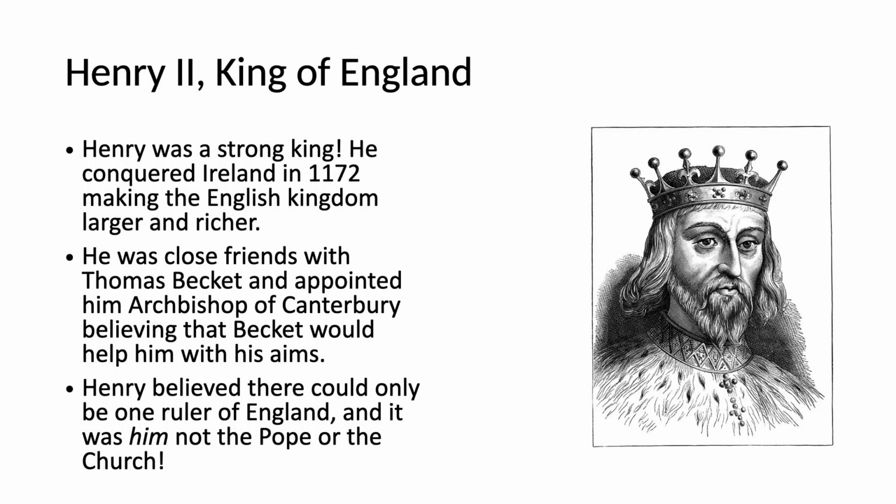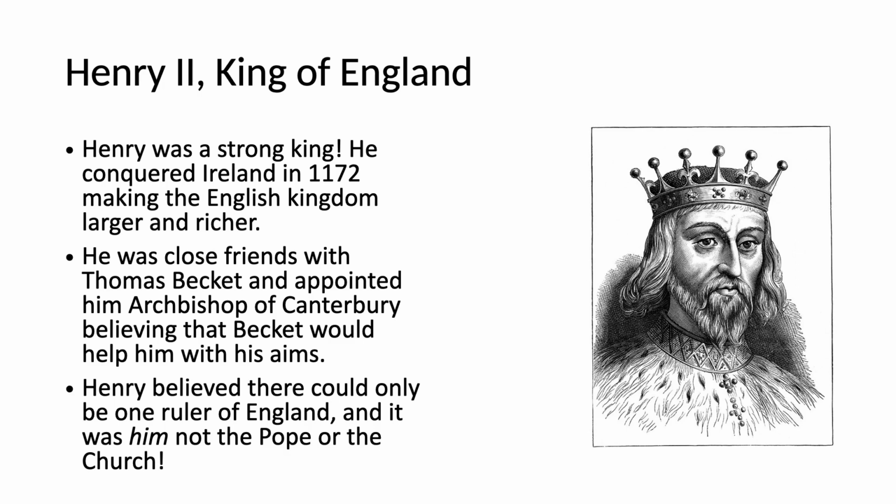So Henry II was the King of England. Henry was a strong king. He conquered Ireland in 1172, making the English kingdom larger and richer. He was close friends with Thomas Becket and appointed him Archbishop of Canterbury, believing that Becket would help him with his aims. Henry believed there could only be one ruler of England, and it was him, not the Pope or the Church. So Henry believed that he should control England, the Pope shouldn't tell him what to do.